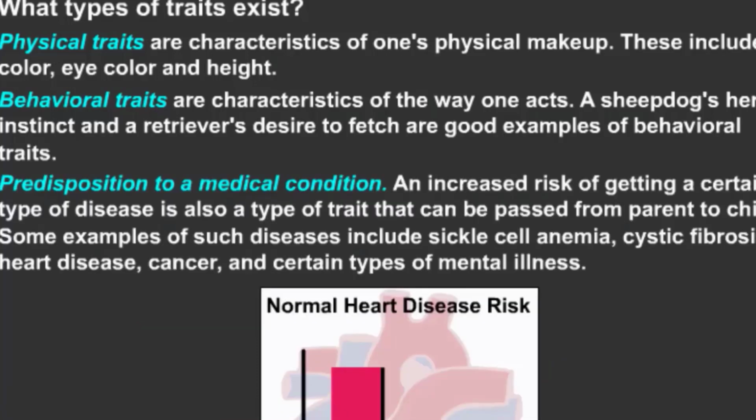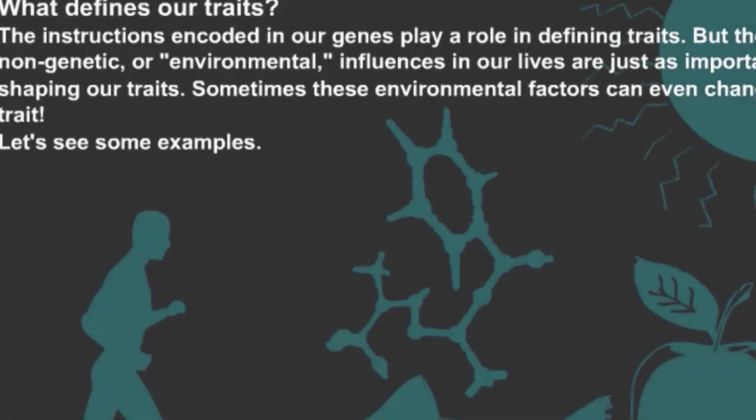of behavioral traits. Predisposition to a medical condition, an increased risk of getting a certain type of disease, is a type of trait that can be passed from parent to children. Some examples of such diseases include sickle cell anemia, cystic fibrosis, heart disease, cancer, and certain types of mental illness.